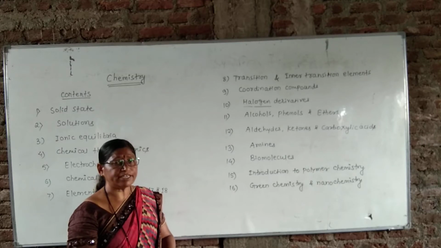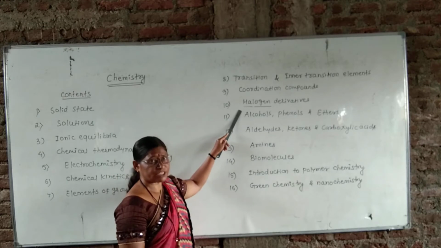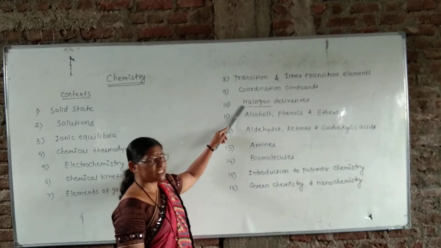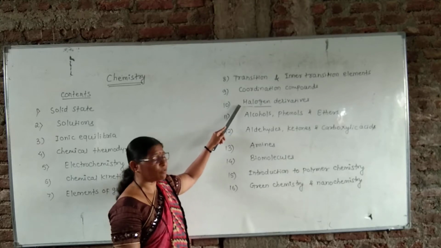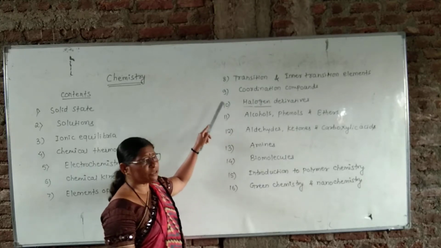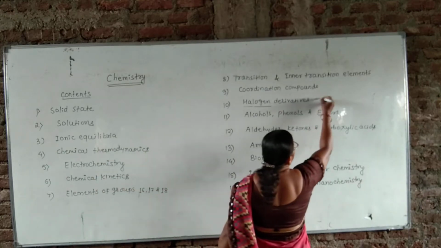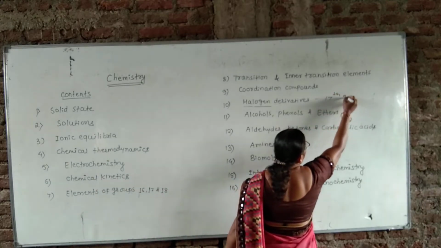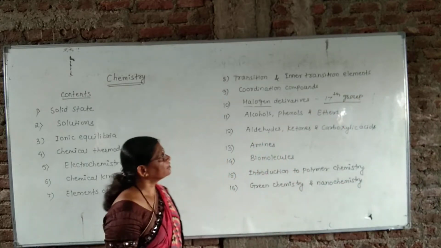We have already seen in the 11th chemistry. Halogens, they are fluorine, chlorine, bromine and iodine. They are included in the periodic table in 17th group. They are placed in the 17th group of the periodic table.